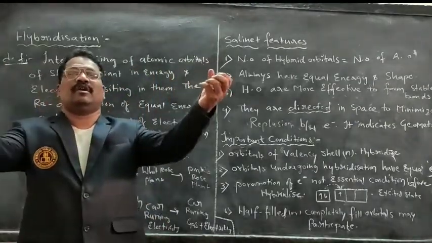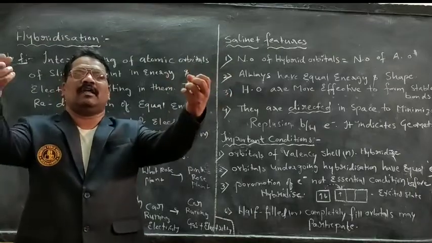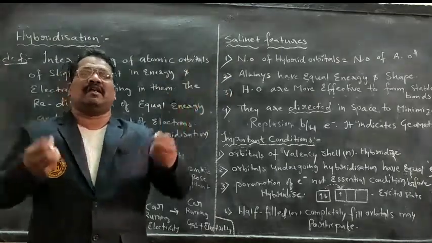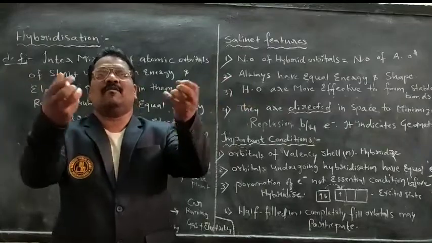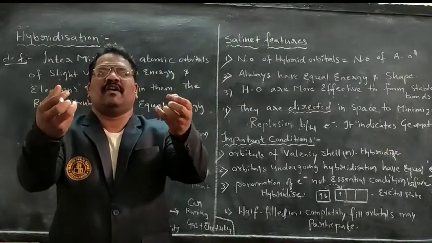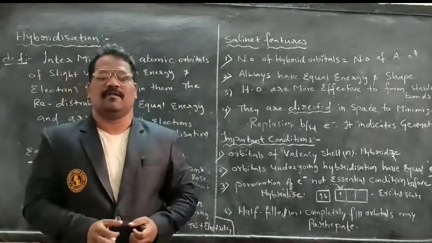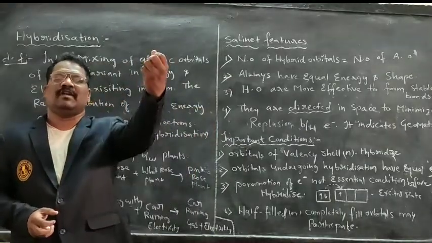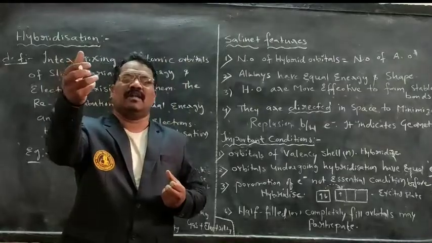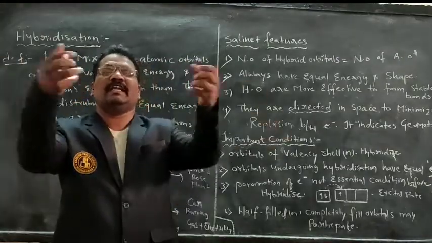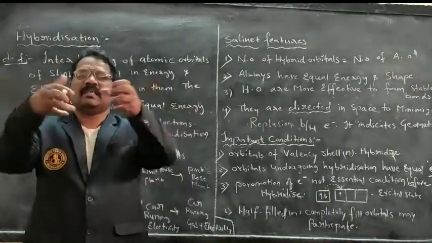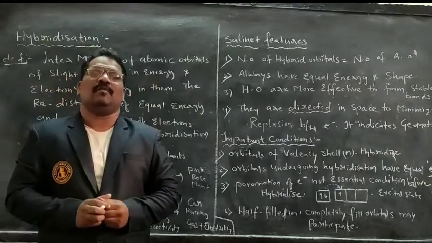I have taken two orbitals, s orbital as well as p orbital. In our 10th class, hybrid orbitals can be formed between these two orbitals. The s orbital has its own energy and electrons, the p orbital has its own energy and electrons, mixing up together.